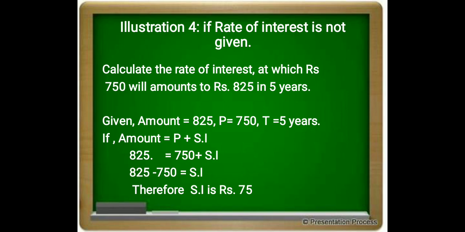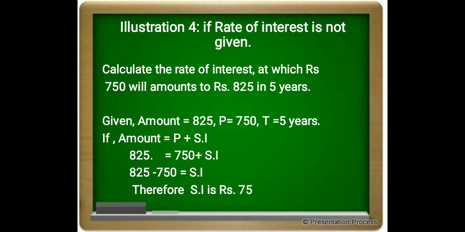Principal amount is what you are borrowing, that is 750 rupees. 825 rupees is the total amount you are paying to your lender in 5 years. So what is the rate of interest here? If you are paying 825 whereas the borrowed amount is 750, after 5 years it has increased by 75 rupees, correct? Then 75 rupees is the interest, and we need to calculate the percentage of interest here.